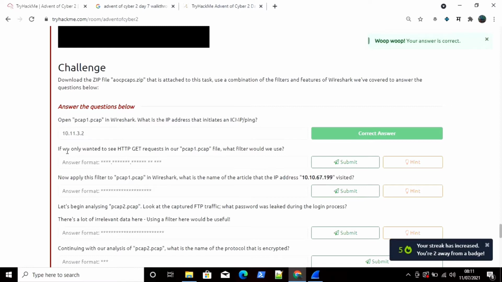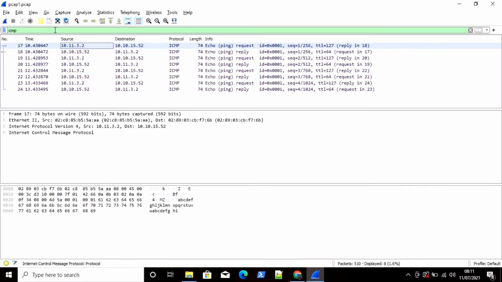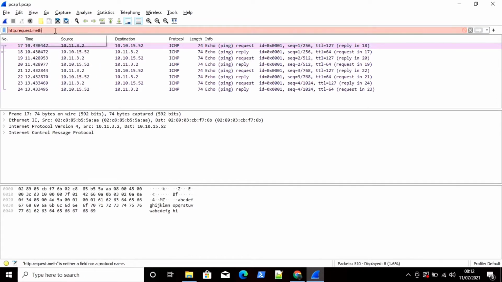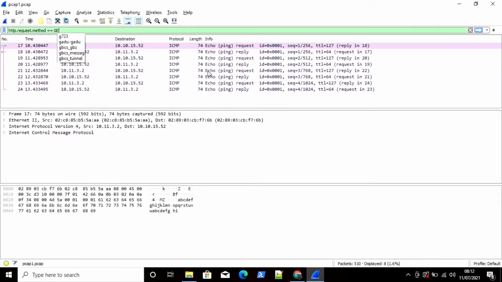Now the next question is, if we only wanted to see HTTP GET requests in our pcap1.pcap file, what filter would we use? For that you can use a filter like http.request.method. Just specify the method with is equal to. We need to find the GET request method, so I will use GET here.